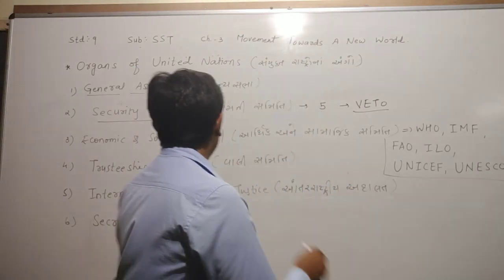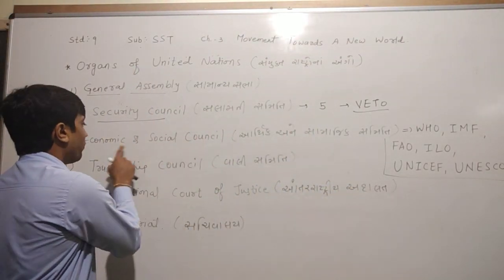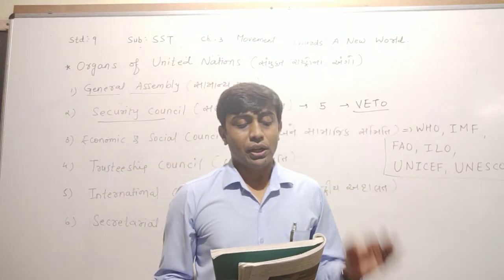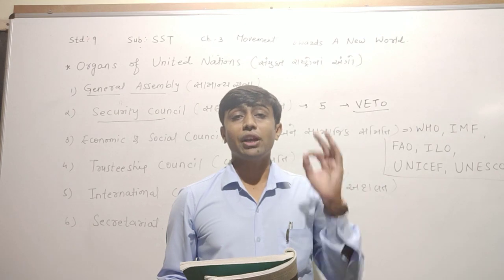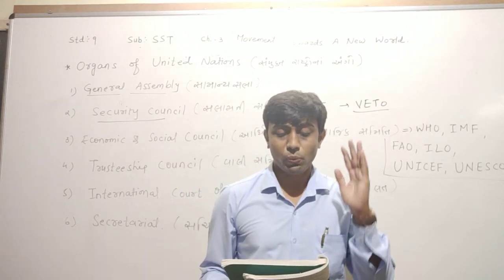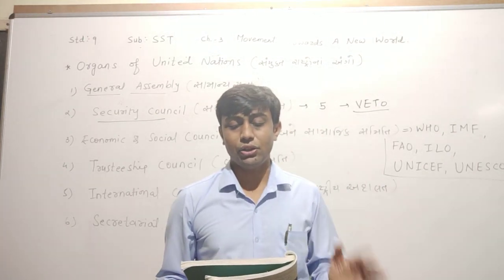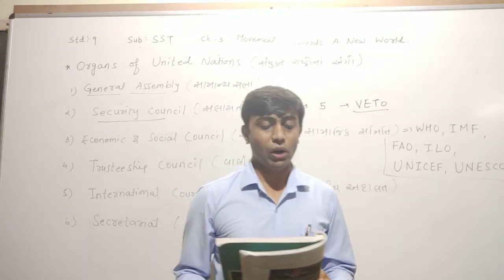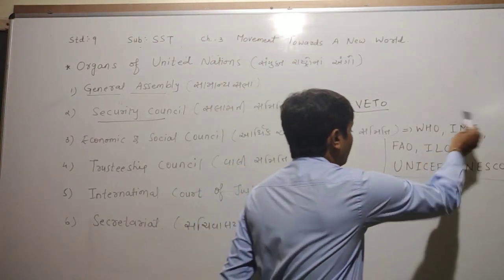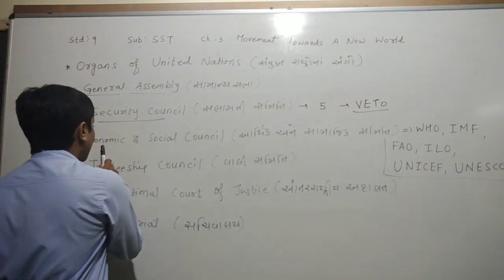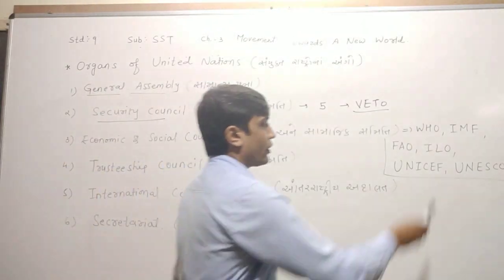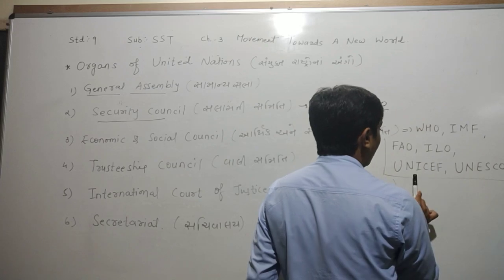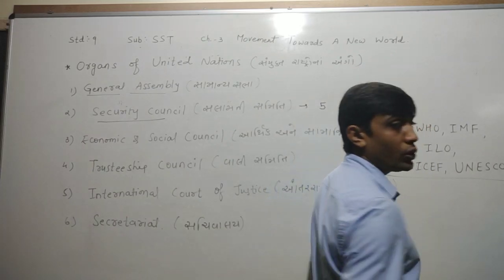What was the work of the Economic and Social Council? Its main work is to improve the living standard of the people of every nation at the world level, without any kind of discrimination or bias on the basis of religion, caste, or region. This council and its sub-councils work all over the world. Now they have given the names of the important organizations working under the Economic and Social Council: first WHO, second IMF, third FAO, fourth ILO, fifth UNICEF, and sixth UNESCO.